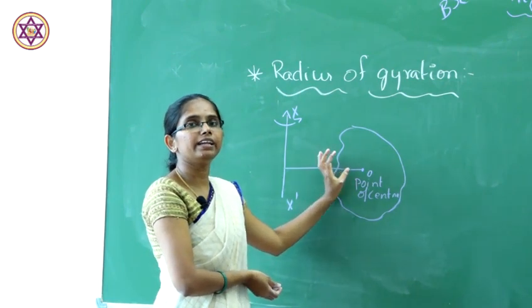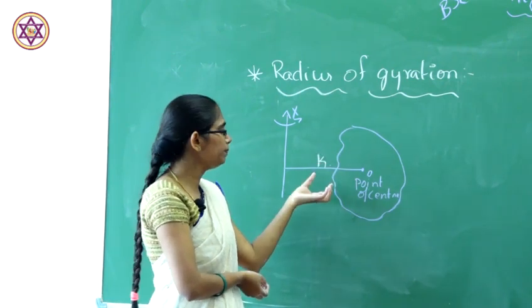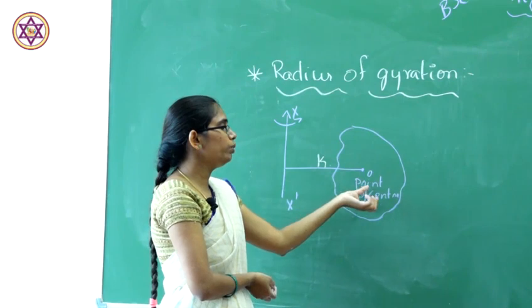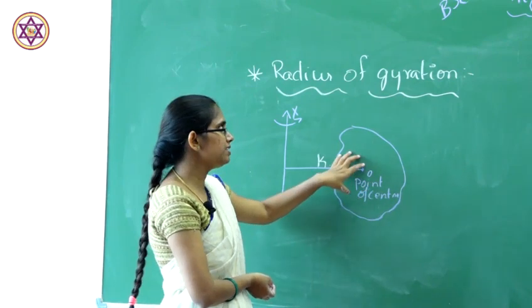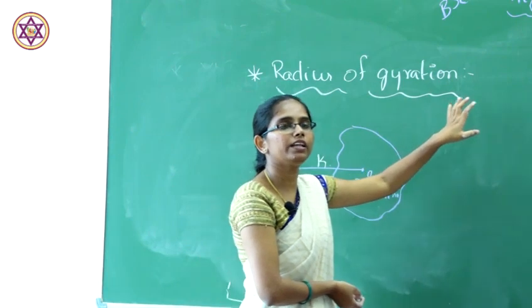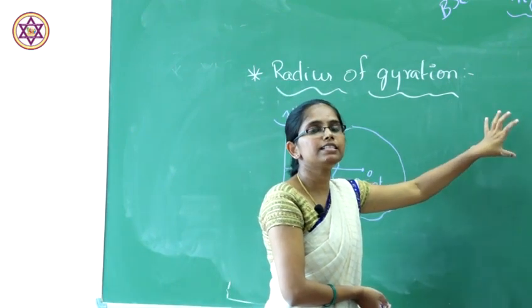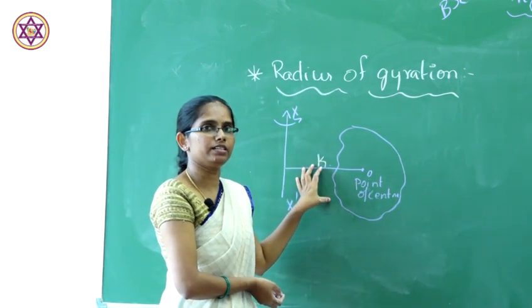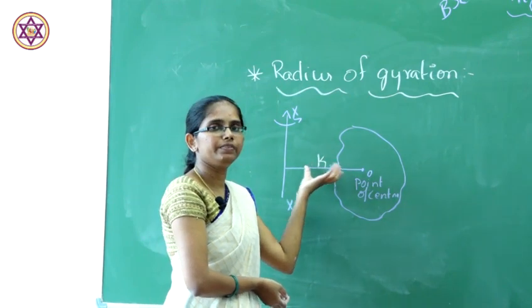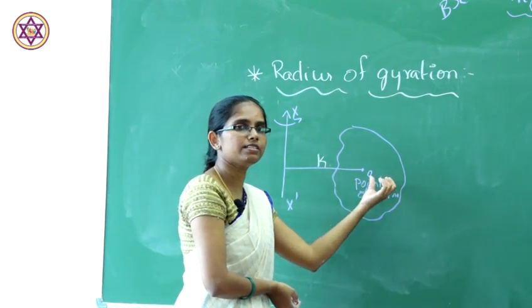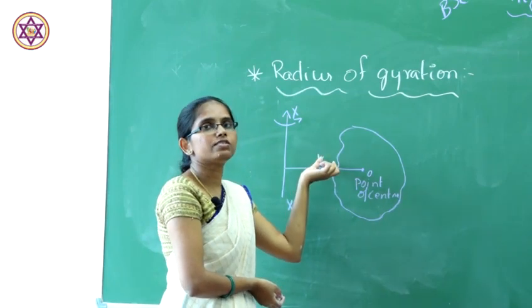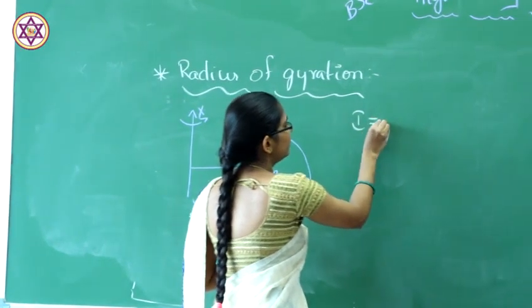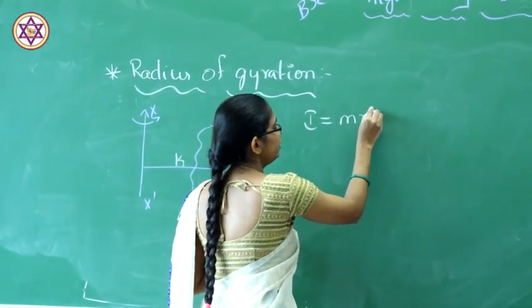Always the radius of gyration will be represented by the letter K. So, radius of gyration is represented by the letter K and O be our point of center. So, we can say that the radius of gyration of a rigid body is nothing but the distance from the center of rigid body to the perpendicular axis of rotation. That means here to here, the distance from perpendicular axis to the center, we call this the radius of gyration. Okay. So, normally the inertia will be given by m r square.